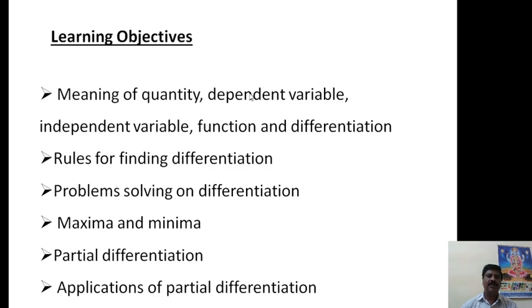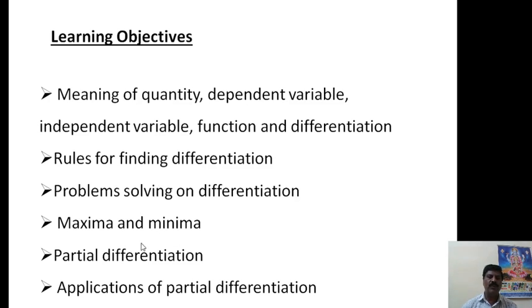Now, the objectives of this session: we have to know about the meaning of quantity, dependent variable, independent variable, function, and differentiation. We also have to know about rules for finding the differentiation, and we will solve some problems on differentiation.